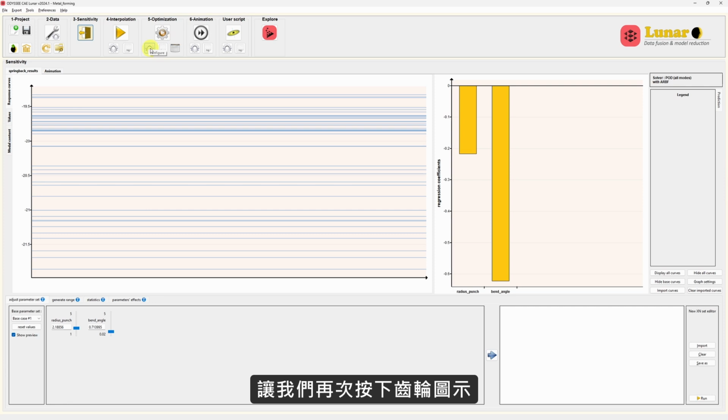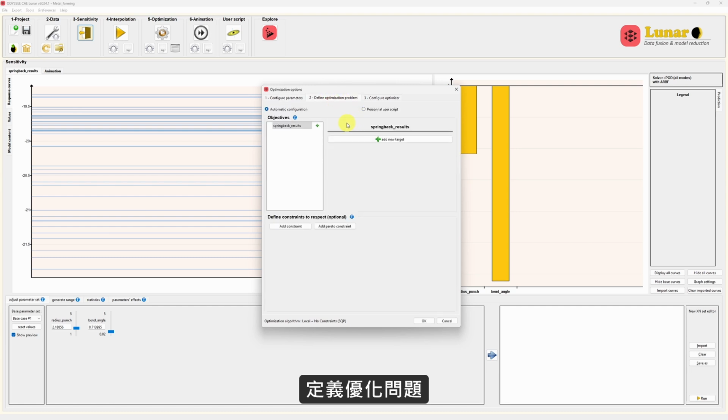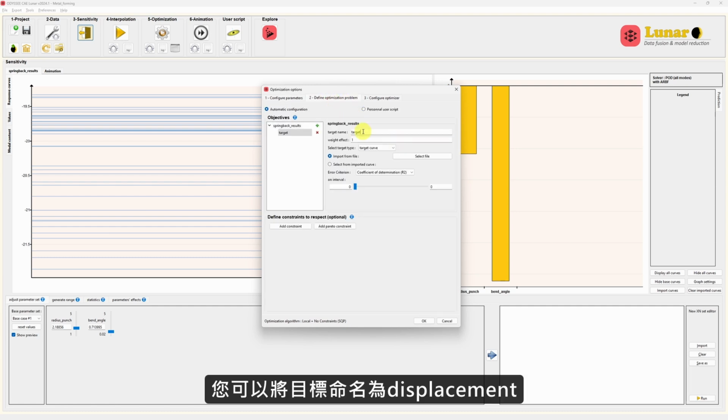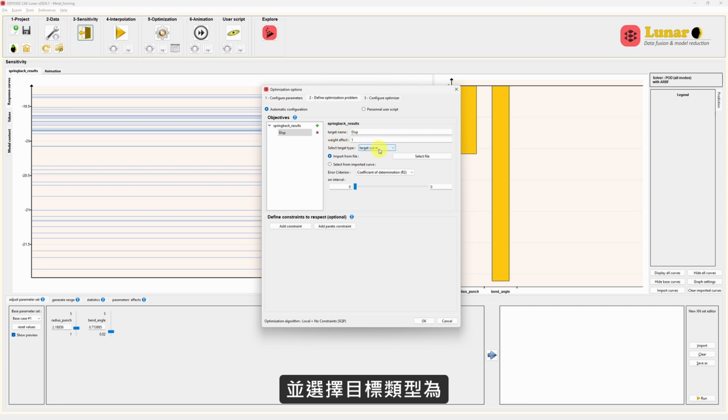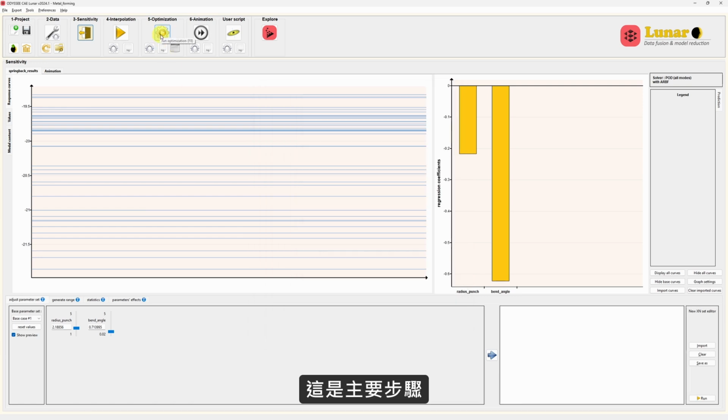Again, let's click on the gear. The first thing is configure parameters. We don't want to change anything over here. And let's go to define optimization problem. Here we will add the target. You can name the target as, let's say, displacement, and select target type as value at, and this value should be -20. For this example, we are going with a single target, but you can add multiple targets as well over here. And the third one again, you can leave as default. Say OK and click on run optimization.